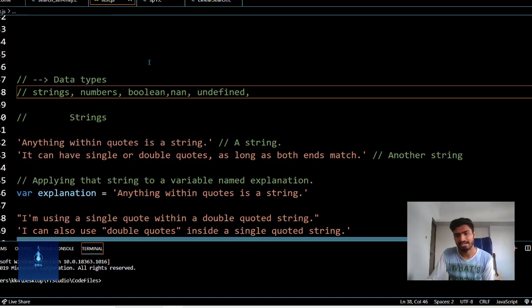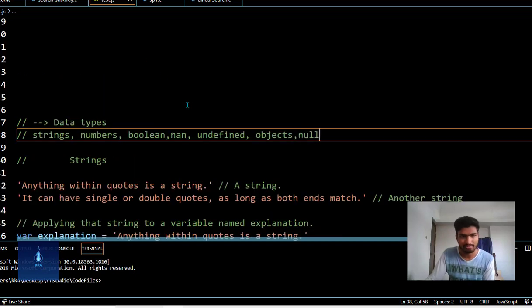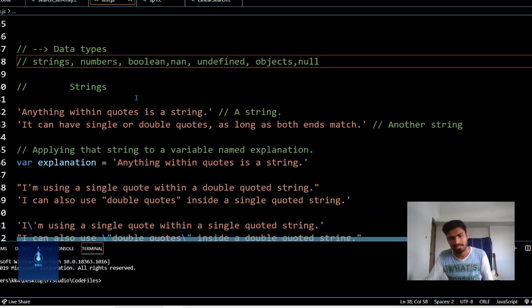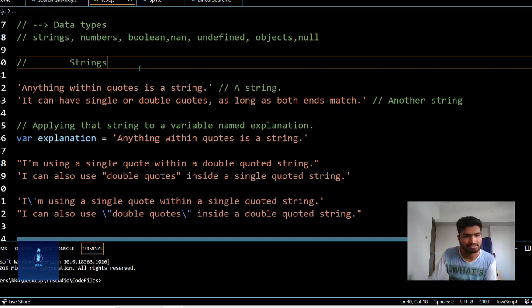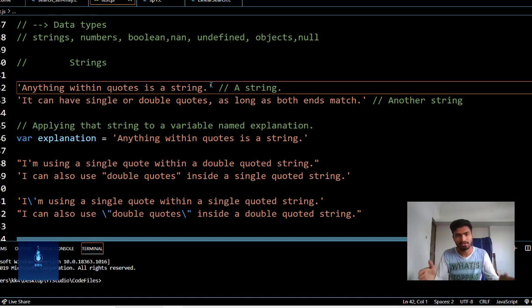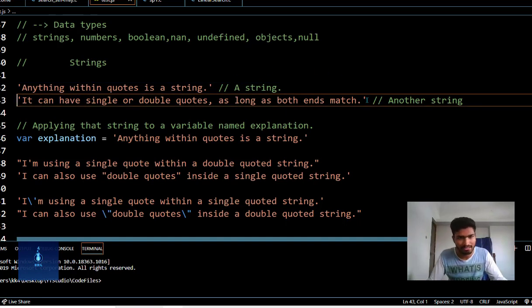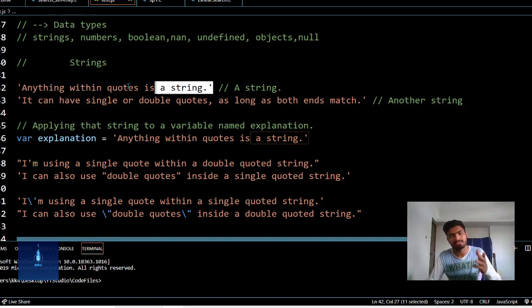Any data type that is not an object is known as a primitive data type. Now we'll see the first data type, strings. A string is a series of characters. Strings are enclosed in double quotes or single quotes, and both are acceptable in JavaScript. Both are valid declarations, but the string must begin and end with the same type of quote.